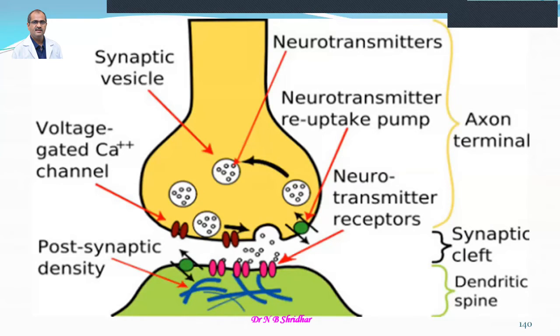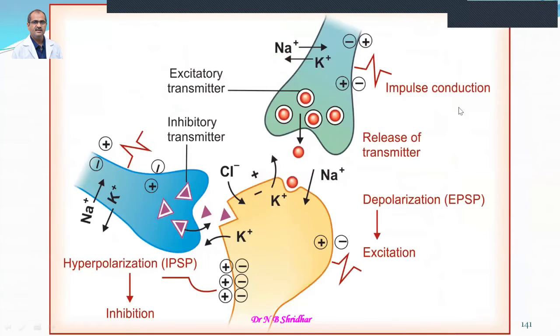So, much more detail is present in this particular diagram. Here the action potential is also shown. Whenever an action potential arises, the sodium ions move inside, then the potassium ions go outside. Then there will be depolarization. Initially there is depolarization, then initiation of the action potential, and the action potential is propagated until it reaches the nerve endings.